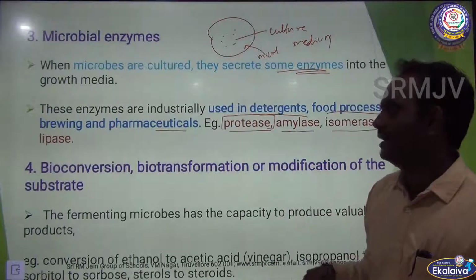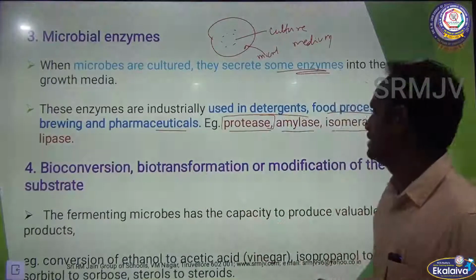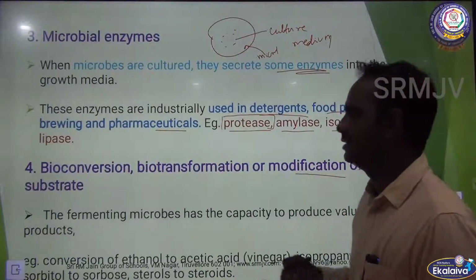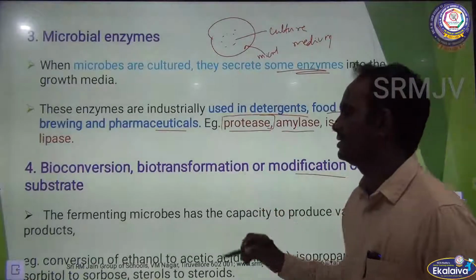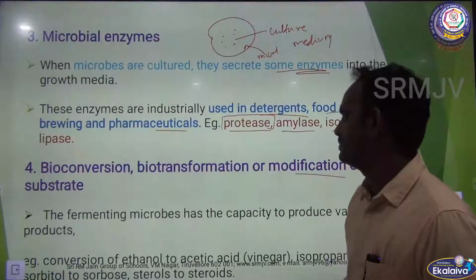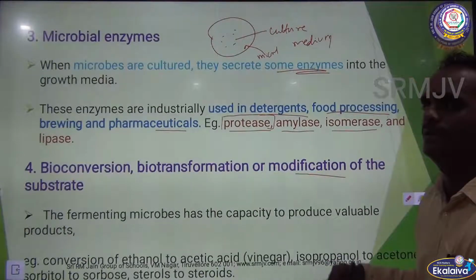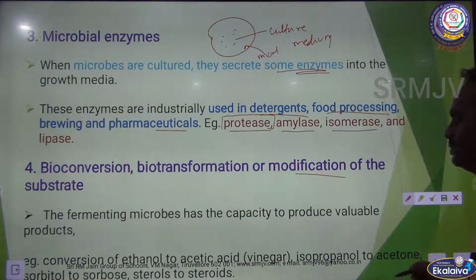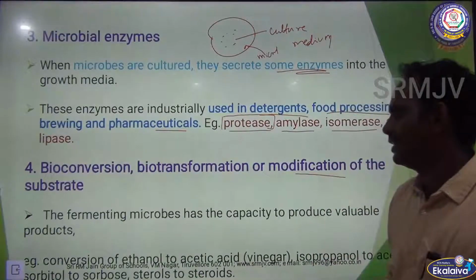Next, bioconversion, then biotransformation or modification of the substrate. Fermenting microbes have the capacity to produce valuable products. Example, conversion of ethanol to acetic acid, isopropanol to acetone, sorbitol to sorbose, sterols and steroids.